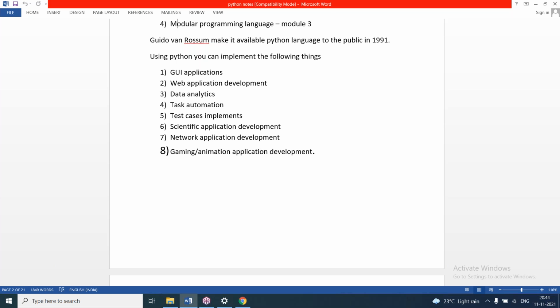And the next one is web application development. Whenever you want to develop websites or web applications, Python is used. In Python, we can see different frameworks like Django, Flask, Bottle, Pyramid, Web2Py, Pylons, TurboGears, many are there. Those who join for Python and Django, we are going to discuss Django. It is used for developing websites.